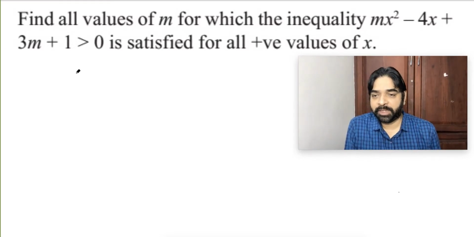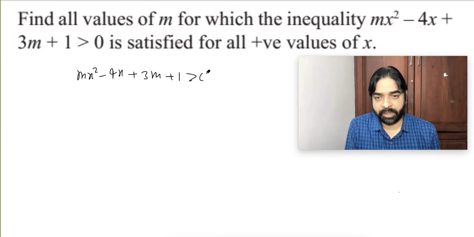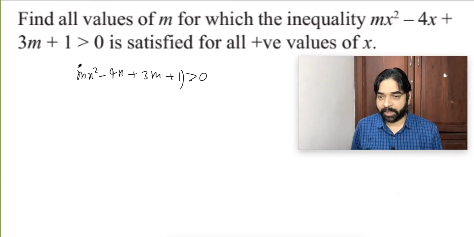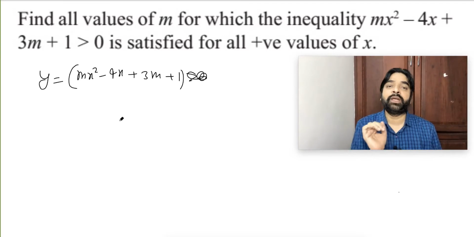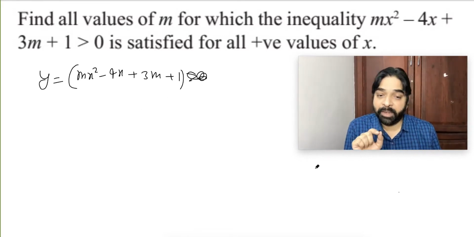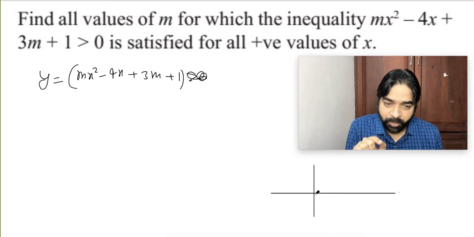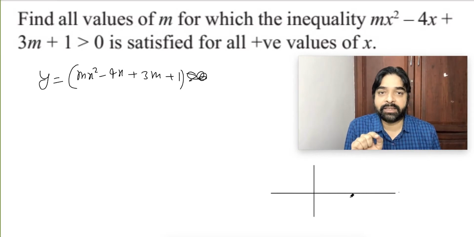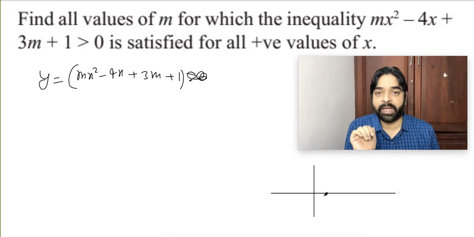This quadratic expression, mx square minus 4x plus 3m plus 1, has to be greater than 0. You can take this as y. So we'll say y should be greater than 0 for positive values of x. It means whenever you're drawing the graph, on the right side of the y-axis, the graph should be above the x-axis. That's the meaning.